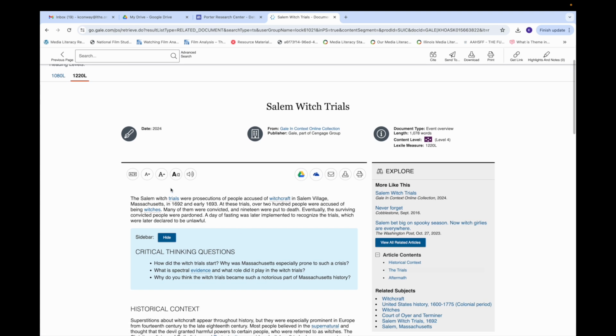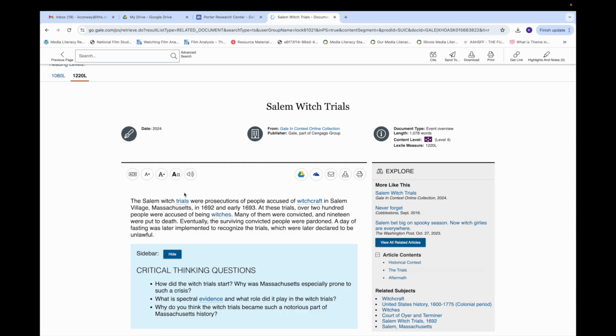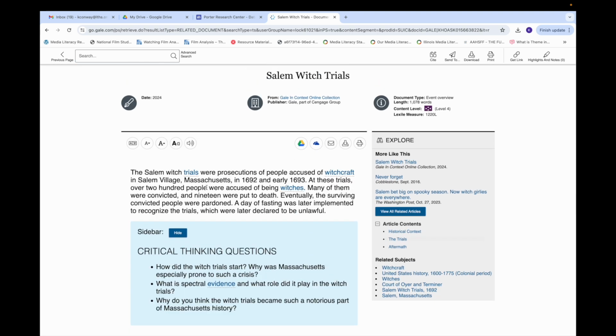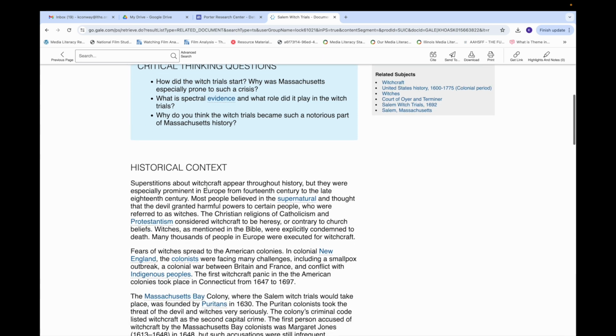Let's say you're like me and you have a difficult time reading this text. You can increase this font right here pretty easily. Still not big enough for me. Okay, good. We're getting somewhere now.